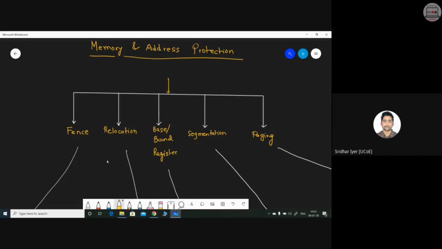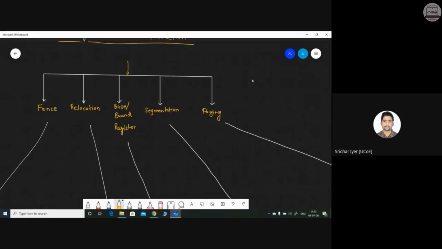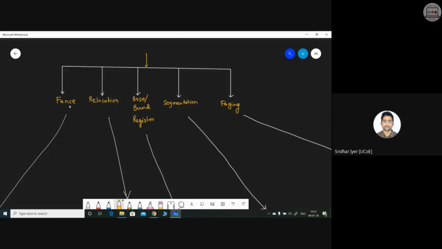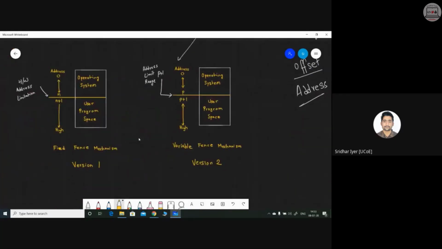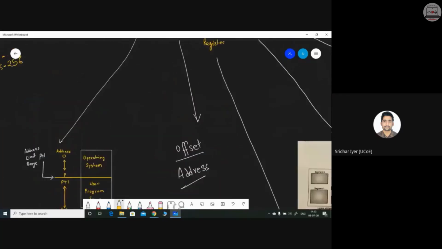If any malicious user is carrying out a malicious activity, that extra space can be exploited to send a malicious piece of code. To avoid something like that, we can make use of these memory and address protection mechanisms. The very first type is fencing. You already know what a fence is. A fence protects all the resources present inside a particular perimeter or boundary. That same concept we are going to apply in fencing. I will explain what exactly these are in the next lecture.